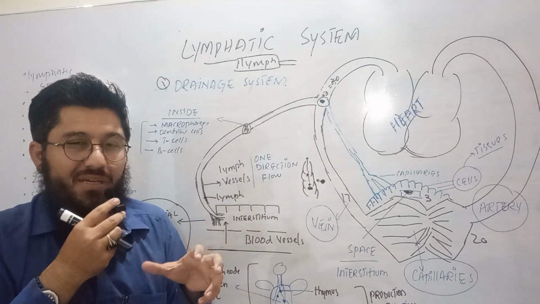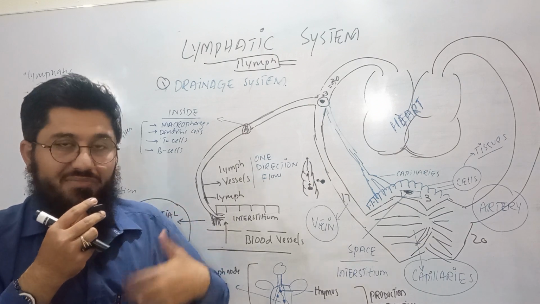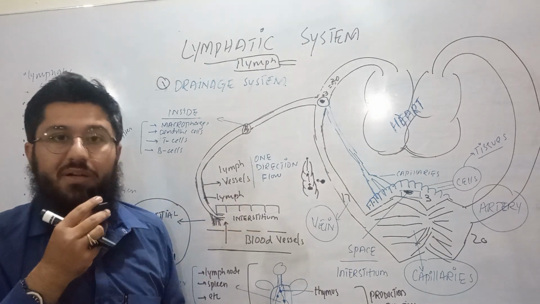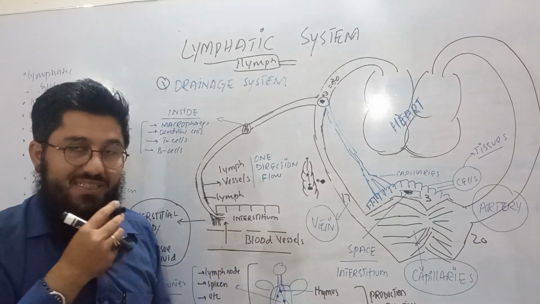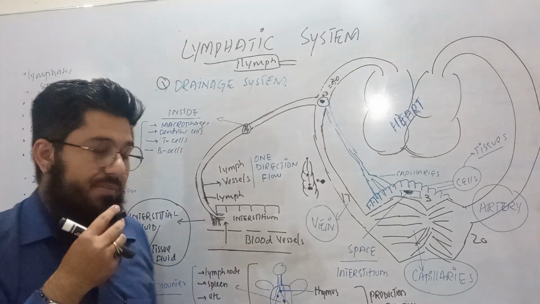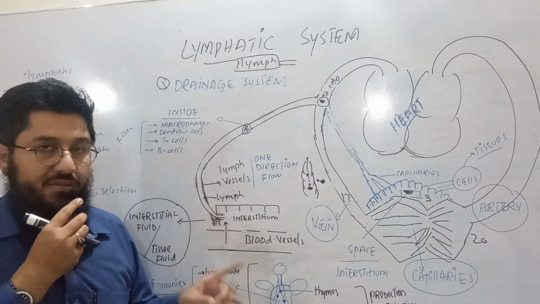That means the cells become selective. Cells will then be able to identify that this is my body, so I will not fight against my body. I am supposed to fight against the foreign body, the pathogen. This is how selectivity, specification, maturation and production are done in the thymus and the bone marrow. That's why they are called primary lymphatic organs.